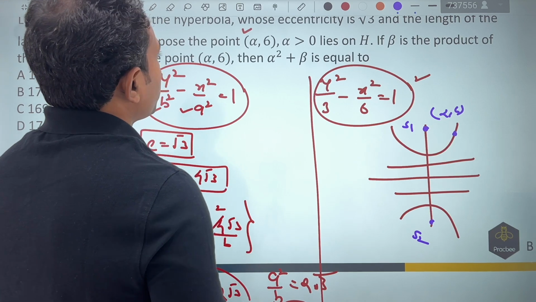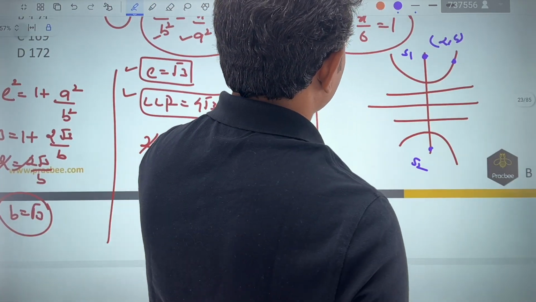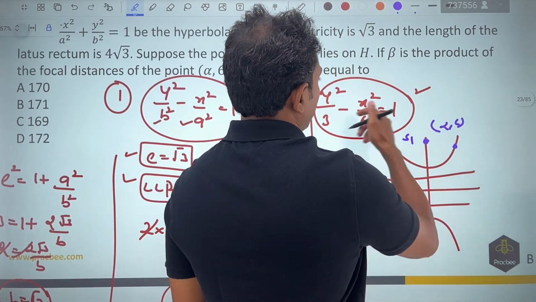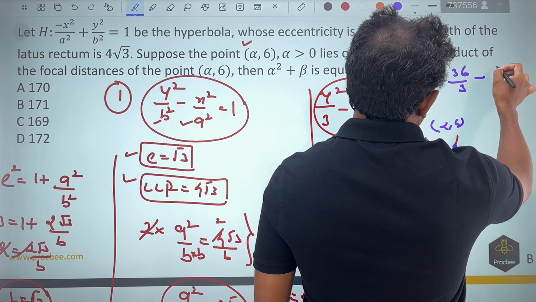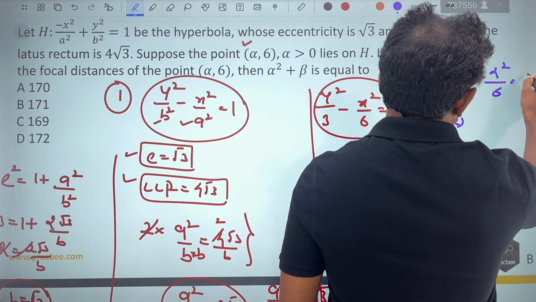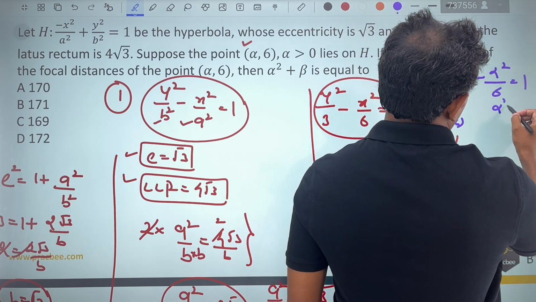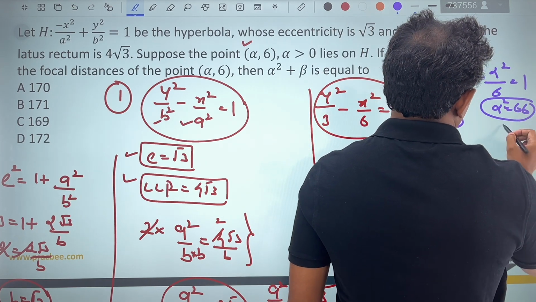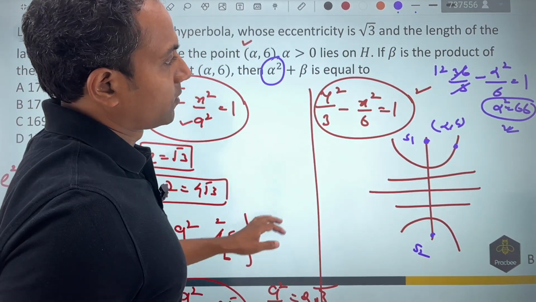So what they're saying is, if I take alpha comma 6, the first thing about alpha comma 6 that you should notice is, if I satisfy this in the equation, what is the value of alpha? So correspondingly, this will become 36 by 3 minus alpha square by 6 is equal to 1. This becomes nothing but 12. So alpha square comes out to be nothing but 66. So this part we have settled down, because this will also be required in the final answer. So this value we have figured out.